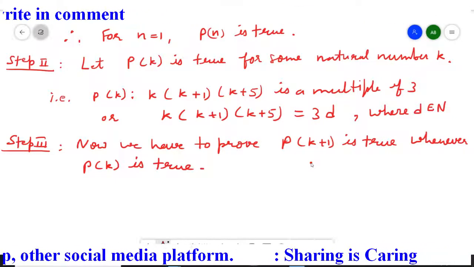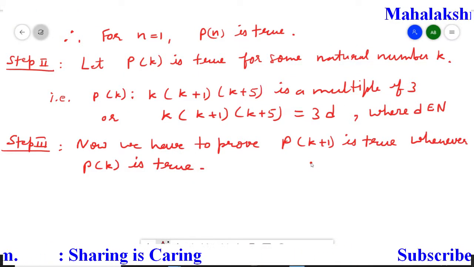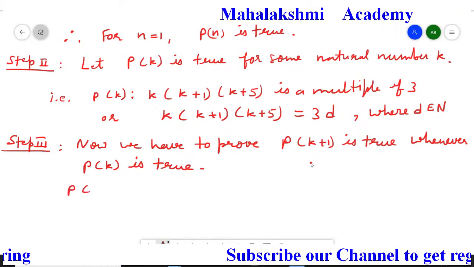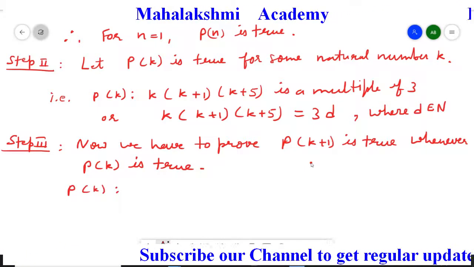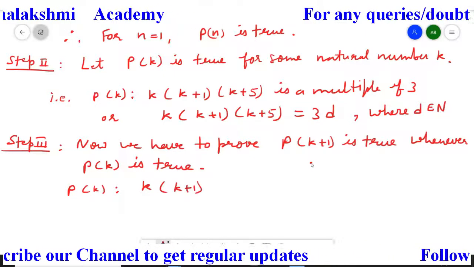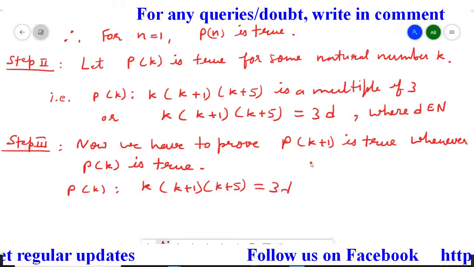Firstly we write down the Pk statement. The Pk statement is k(k+1)(k+5) equal to 3d.